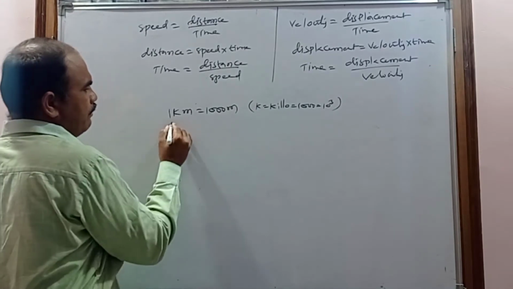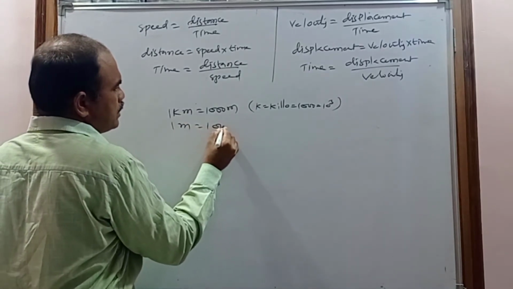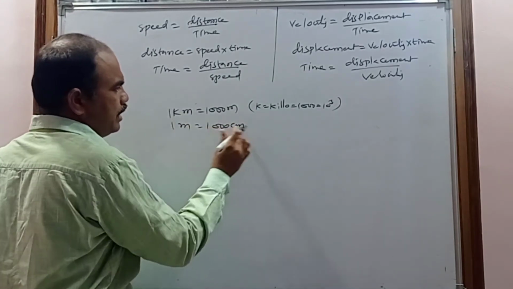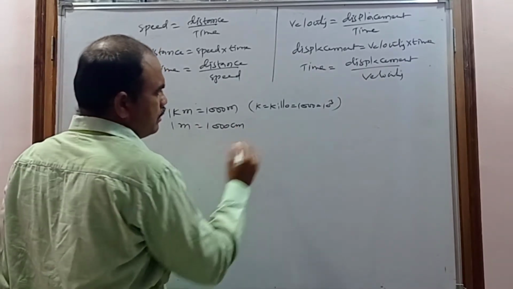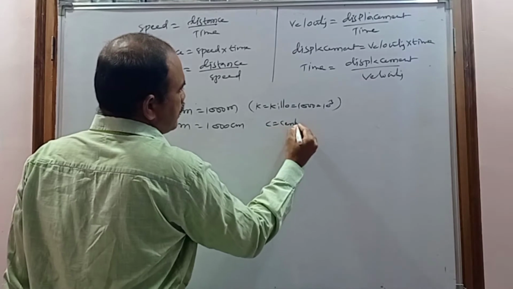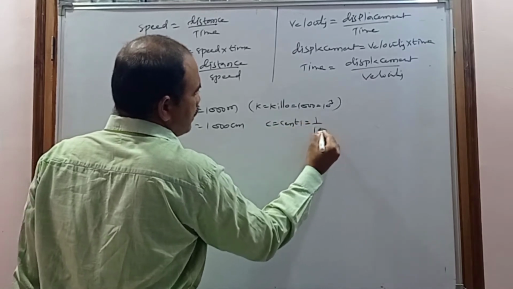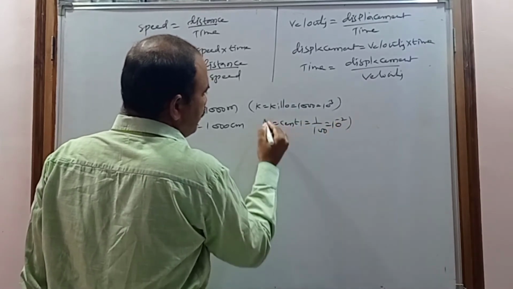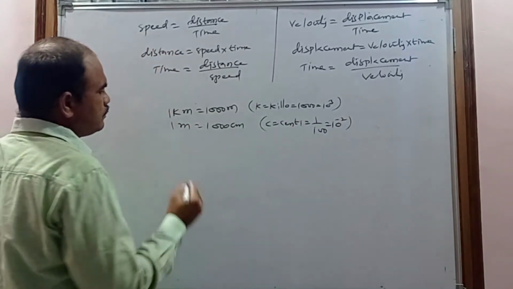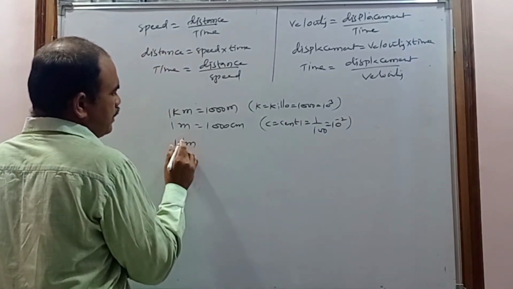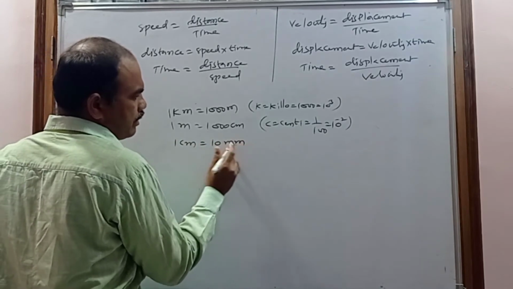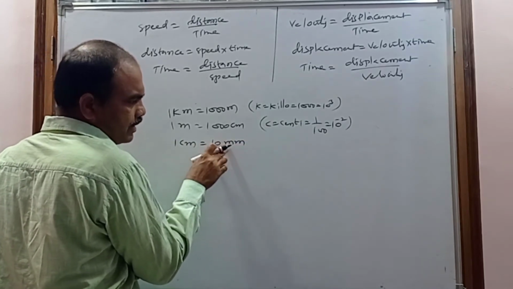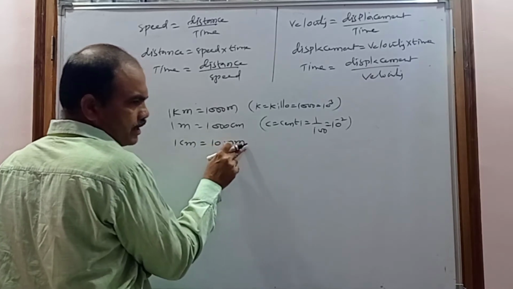In the same way, 1 meter equals 100 centimeter, C means centi, M means meter. Centi means 1 by 100, which is 10 power minus 2. In the same way, 1 centimeter equals 10 millimeter. Milli, the first M represents the multiple, the second M represents the unit symbol.